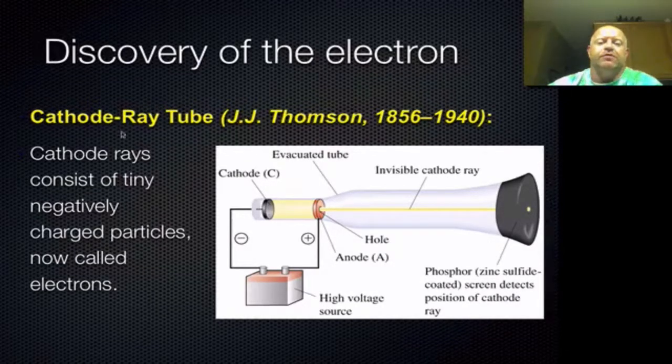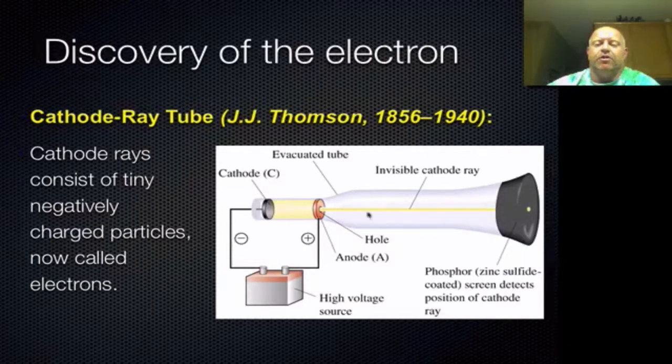This was done by using a device called a cathode ray tube by J.J. Thomson. Basically, J.J. Thomson was able to beam a ray of particles from a power source through a vacuum tube, and that beam would hit the backside of a screen. That screen was coated with phosphor, and phosphor glows when electrons hit it.